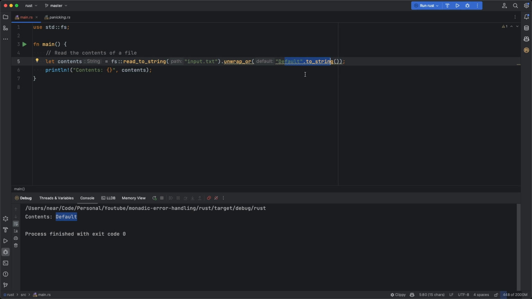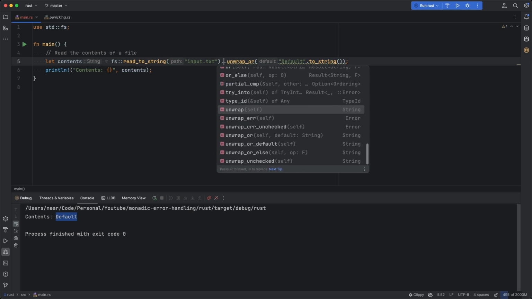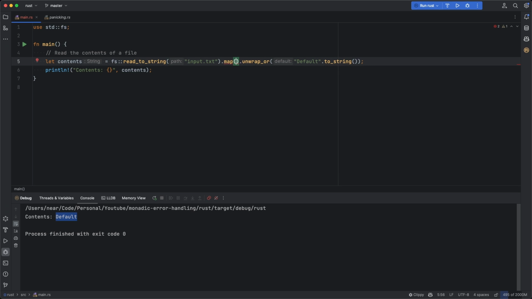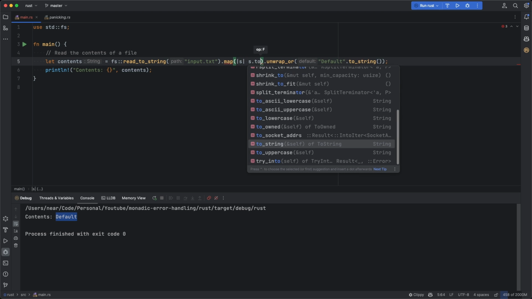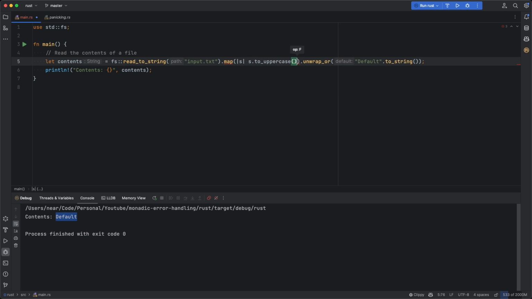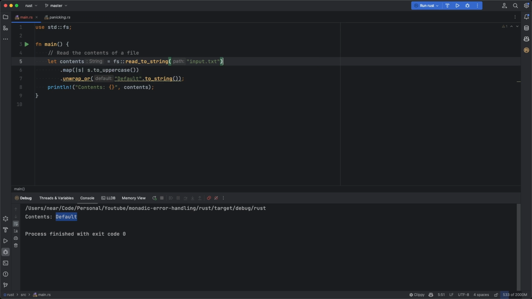In addition to monads forcing us to make a deliberate choice with checks, we can also chain different methods very conveniently. For example, if I call the map method, just like on lists, in order to operate on those items, I can call something like to_uppercase on the entire contents. If I run this once again, of course, I won't see any change because we still have the default value.